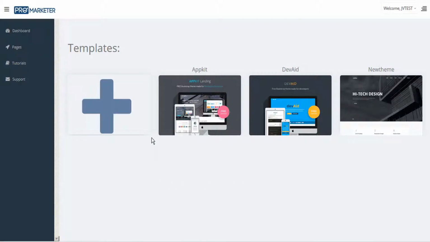Now I'm in early access here, so I only have a couple of templates to choose from, but by the time you have access, there'll be many more themes. The options that we have here are to create a brand new web page from scratch, and this will give you a blank canvas that you can start working on. And then there's a variety of themes here that are already pre-assembled. So let's take a look at these designs and see if anything stands out.